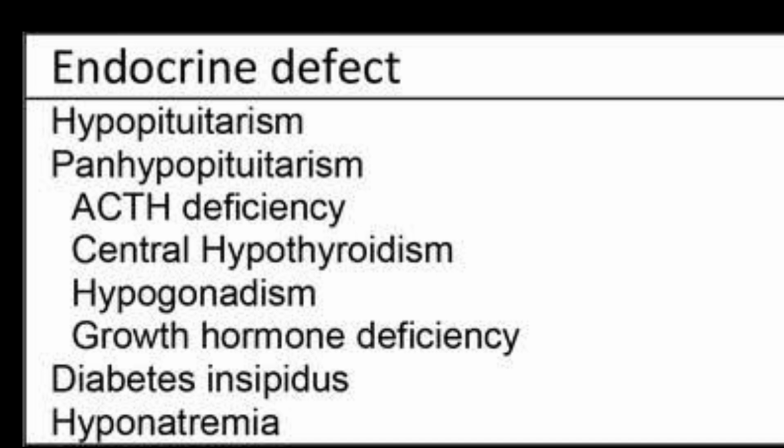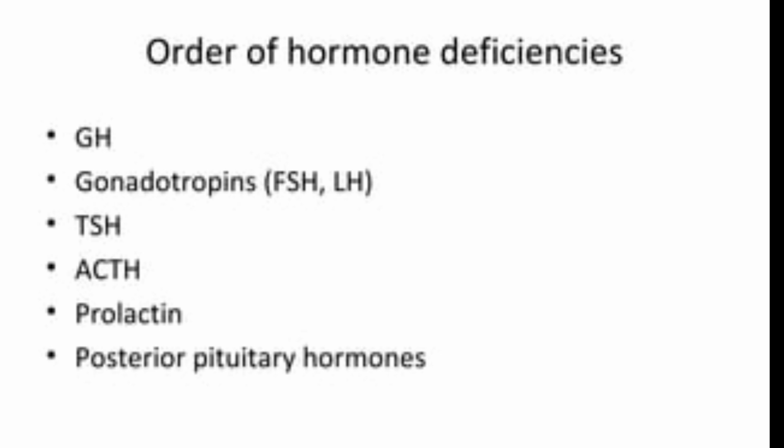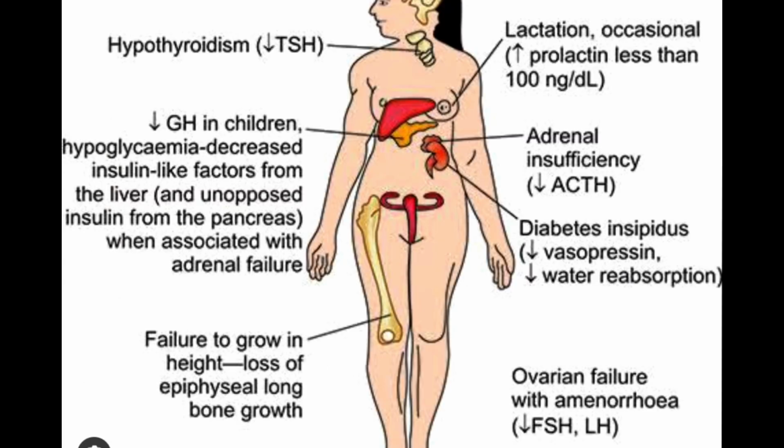These are the deficiencies of the hormones which are produced in hypopituitarism. You can see here ACTH deficiency, then TSH, then FSH and LH, growth hormone deficiency, and ADH or vasopressin deficiency. And this is how the hormones are lost one by one in hypopituitarism. You can see growth hormone, then gonadotropins, then TSH, ACTH, prolactin, and then the posterior pituitary hormone, which is last to go. And how do we investigate the patient of hypopituitarism? It will be discussed later on.